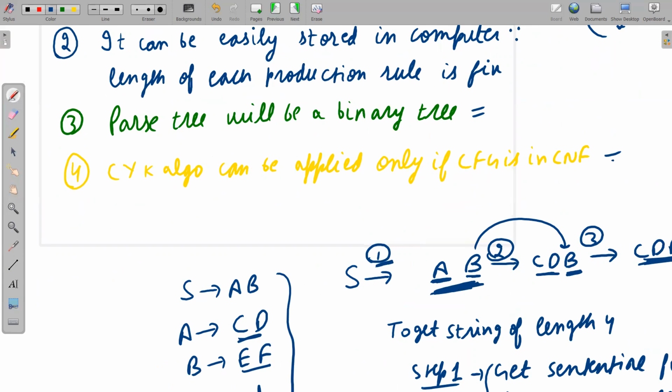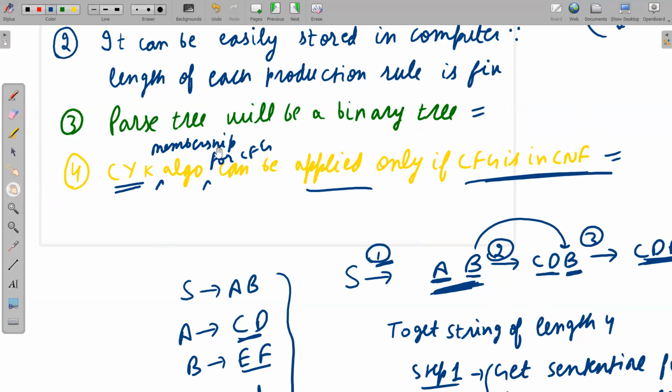Next, the CYK algorithm. Actually, CYK is a membership algorithm. CYK is the membership algorithm for CFG, context free grammar, and it can be applied only if the CFG is in CNF. We are not going into detail of the CYK algorithm because it is out of scope of this course, since this is a fundamental course. I'm just giving you an idea.